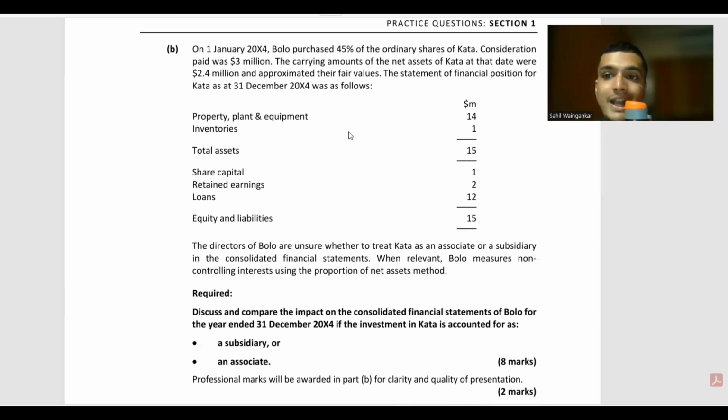Only one single line item will be drawn, that is equity method of accounting will be used, in which a single line item is drawn by stating investment in associate. This investment in associate includes the initial investment, which is 3 million, plus the share in profits that have been incurred by Kata in the entire year.